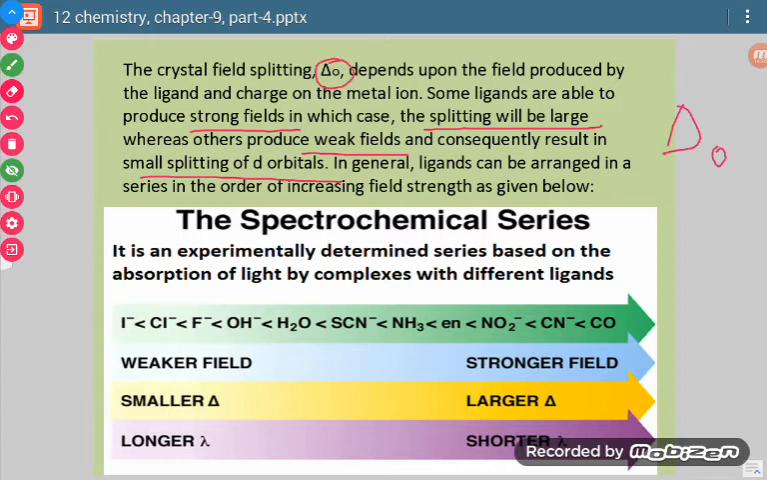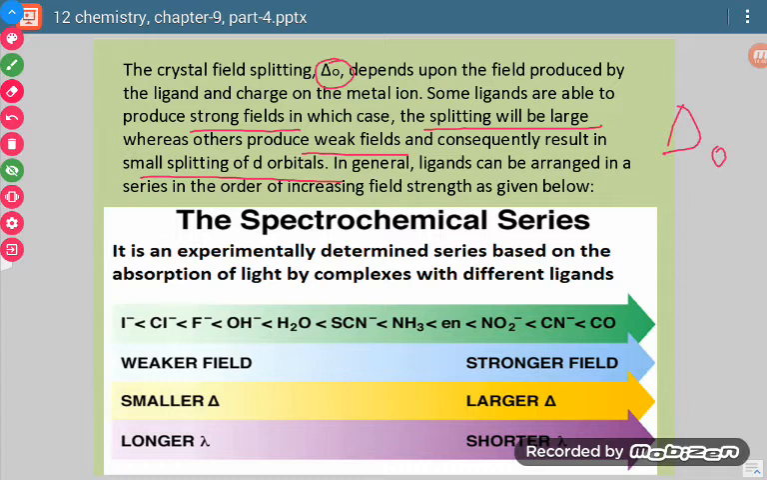But if it is a weak field ligand, then there will be lesser separation of the d orbitals of the two sets, and so the delta O value will be small. Okay, now there is a series which is called the spectrochemical series, which tells us about the strong field or weak field ligands.